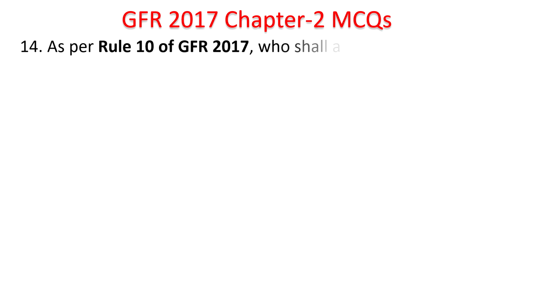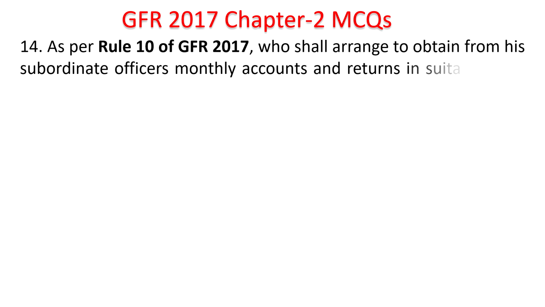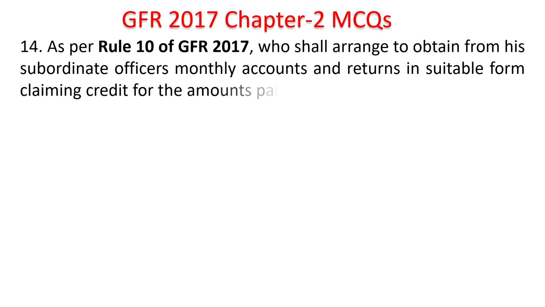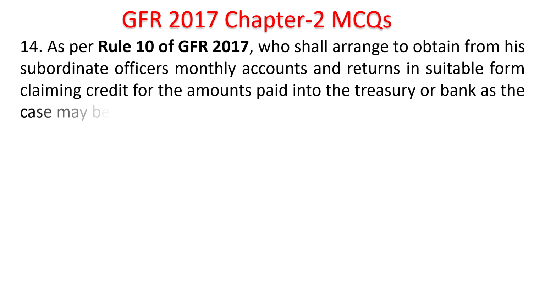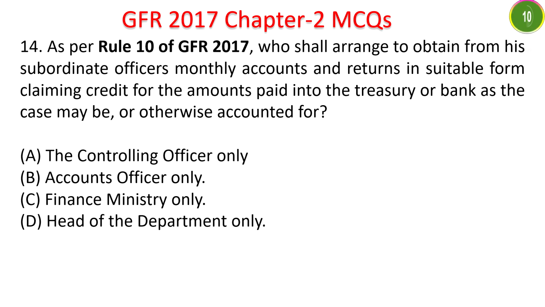As per Rule 10 of GFR 2017, who shall arrange to obtain from his subordinate officers monthly accounts and returns in suitable form, claiming credit for amounts paid into treasury or bank as the case may be or otherwise accounted for? Who will have to arrange for obtaining the returns? Controlling officer, accounts officer, ministry, finance ministry, head of the department. Time starts now. As per Rule 10 of GFR, the answer would be controlling officer.